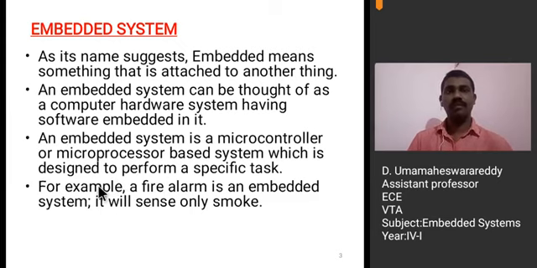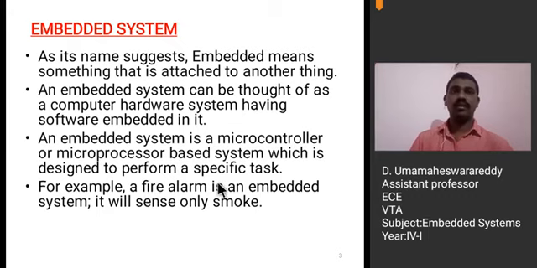Let us see another example related to embedded systems. For example, a fire alarm. A fire alarm is an embedded system. What will it do? It will sense only smoke. Specific task. What do you mean by specific task? The specific task is sensing the smoke. It will only sense the smoke. If smoke is there, what will it do? It will indicate that with the help of the alarm, so relevant precautions can be taken in order to stop the fire.